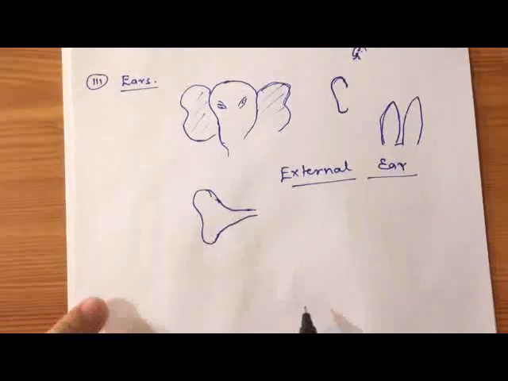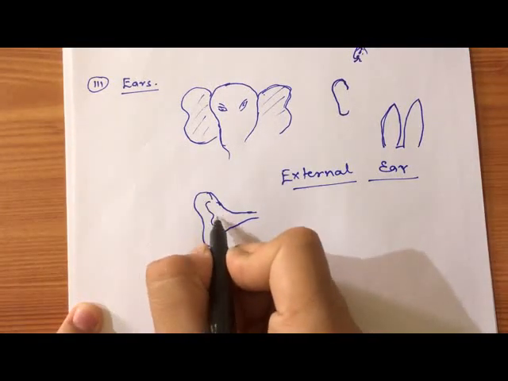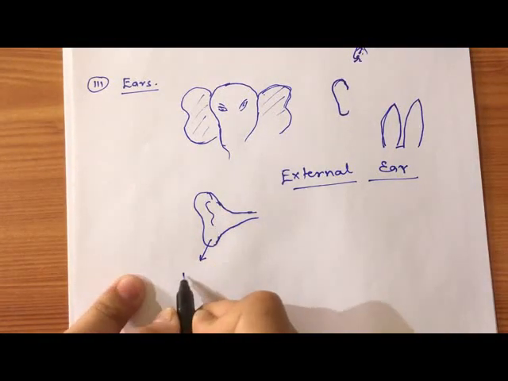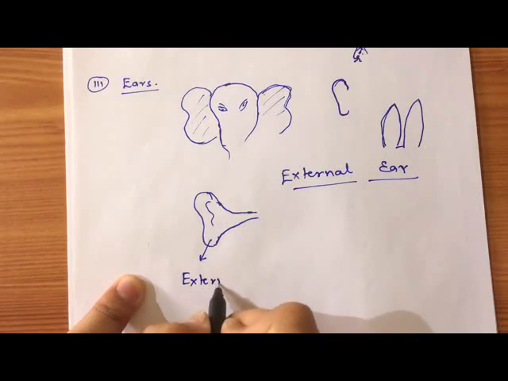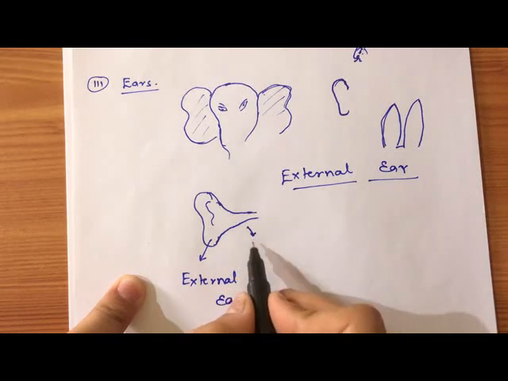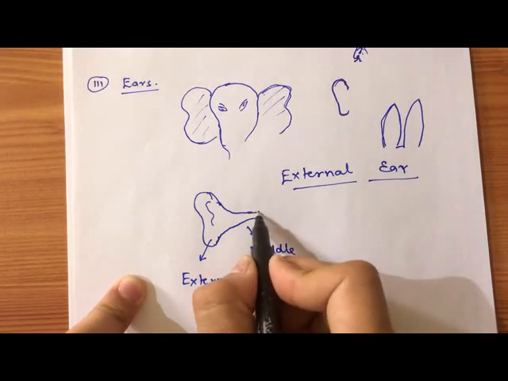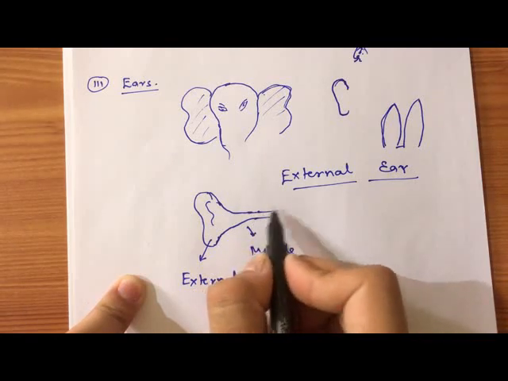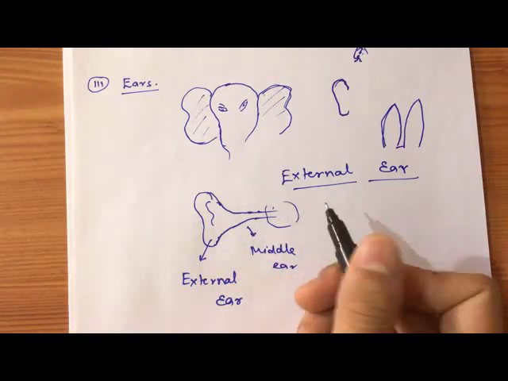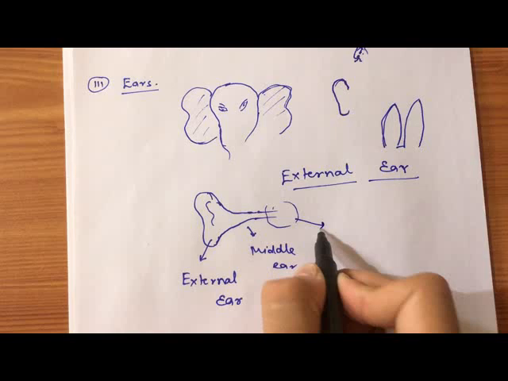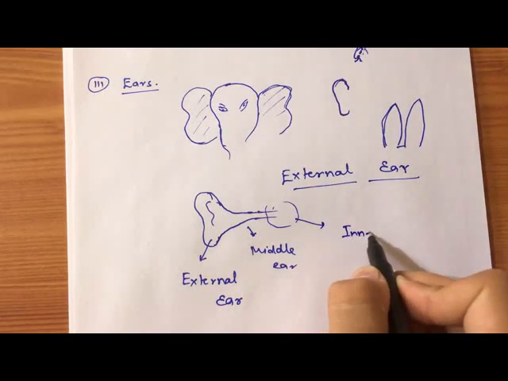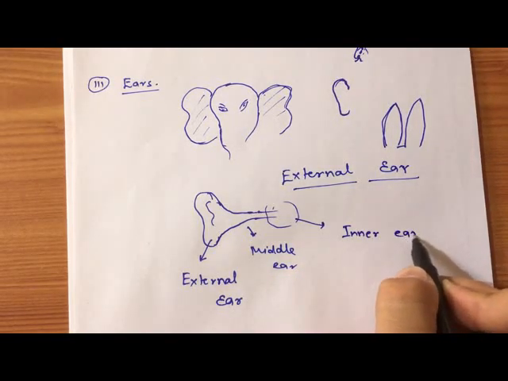The outer one is called the external ear. Inside it there is a set of special organs, which is called the inner ear.